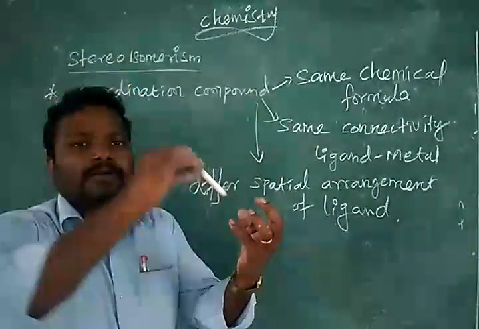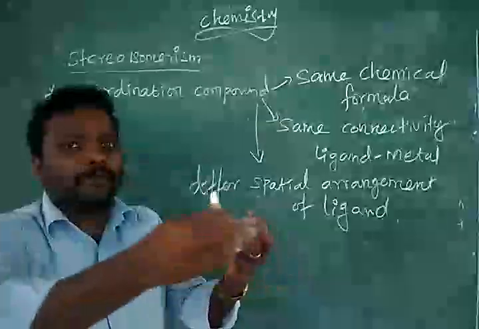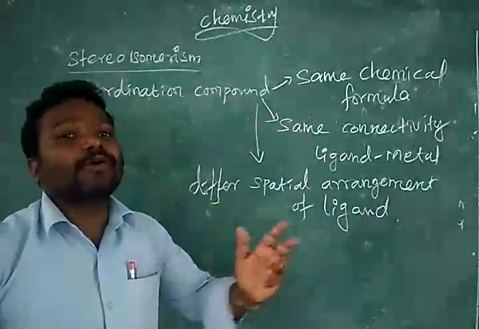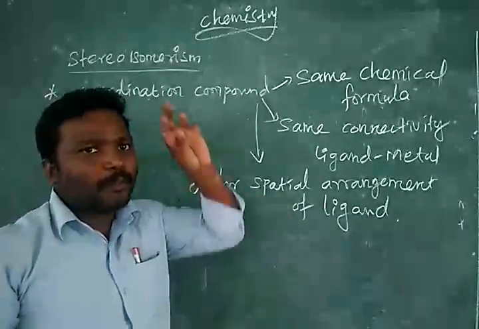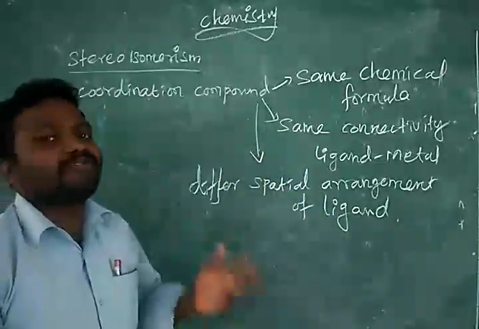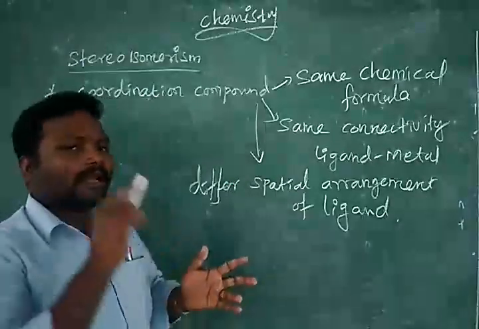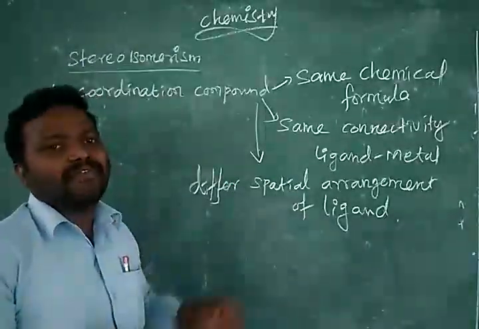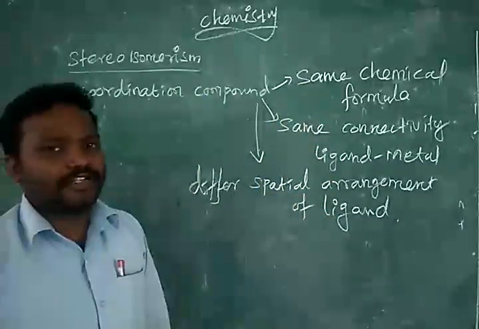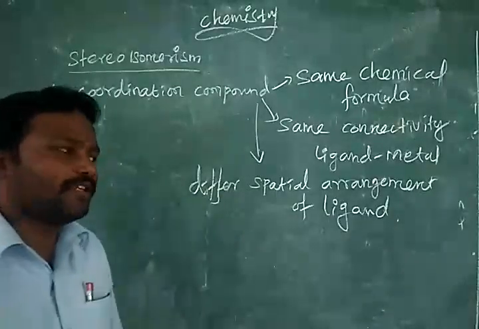On the right side NH3 is attached, and in the next compound the same NH3 is attached on the left side. That is what we call stereoisomers. The position or spatial arrangement of ligand is different, otherwise they have the same molecular formula and the same connectivity between ligand and metal. This phenomenon is known as stereoisomerism.